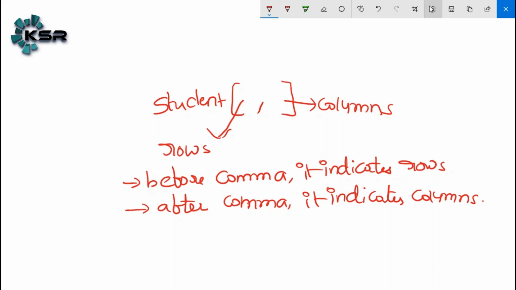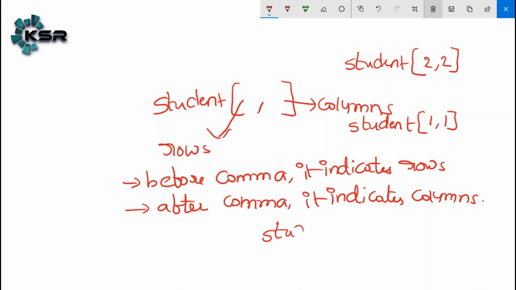For example, student of 2 comma 2. What does it mean? Second row, second column. Student of 1 comma 1: first row, first column.